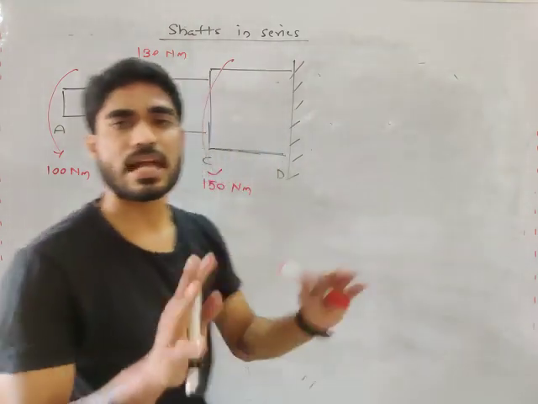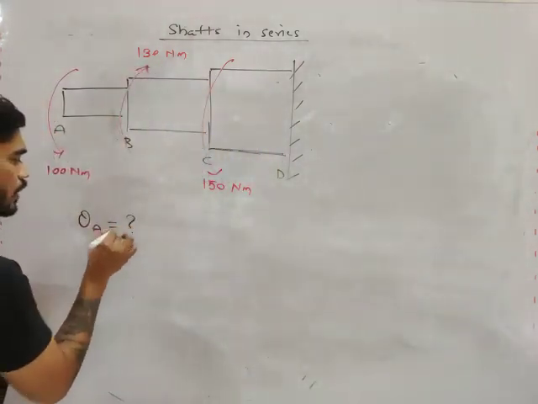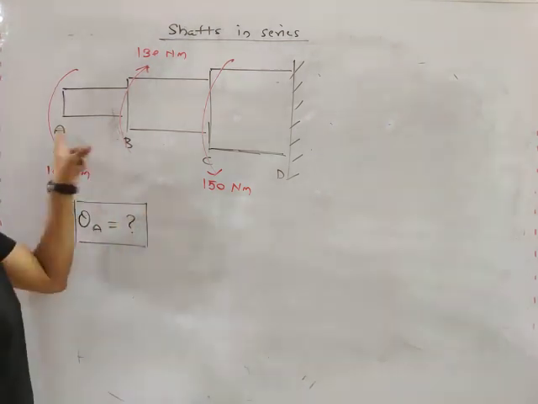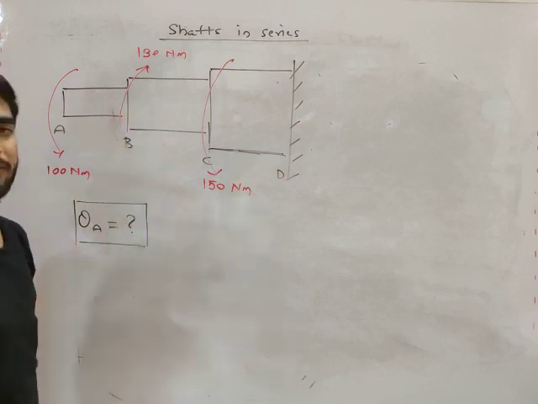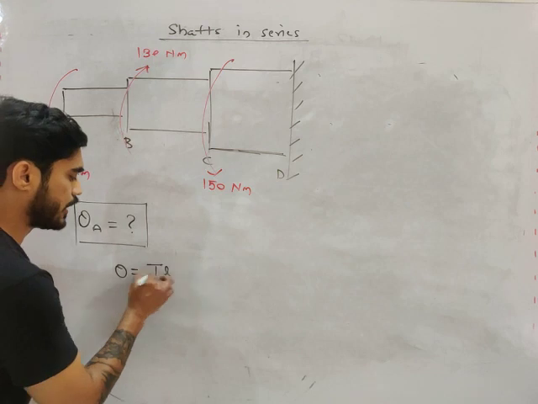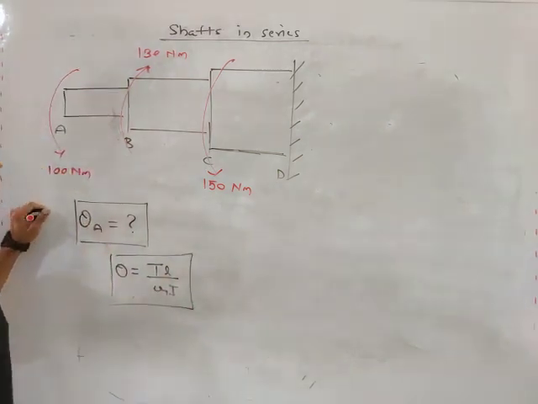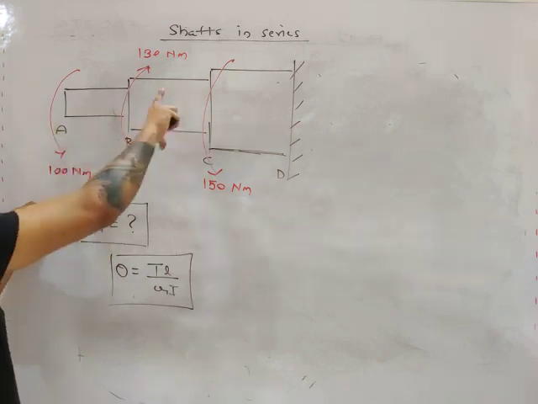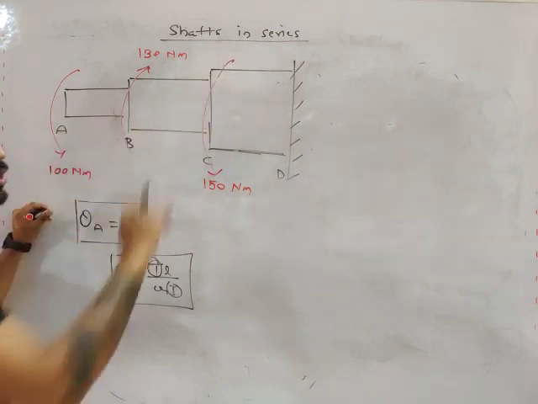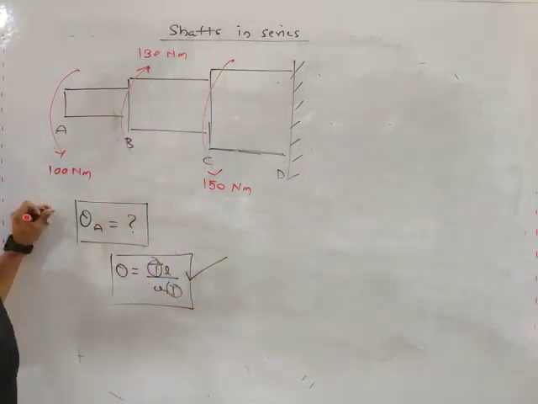In this problem, let's say our objective is to find theta A. What do you need to calculate? Theta A. So in order to calculate theta A, what will you do, my friend? Here you cannot directly use this equation TL by GJ. Why? Because in this case the J of different shafts are different, and the torque of different shafts is also different. So we cannot directly use theta equals TL by GJ.